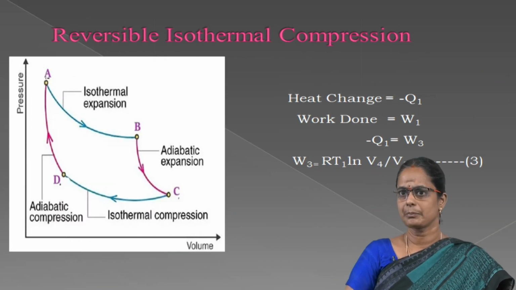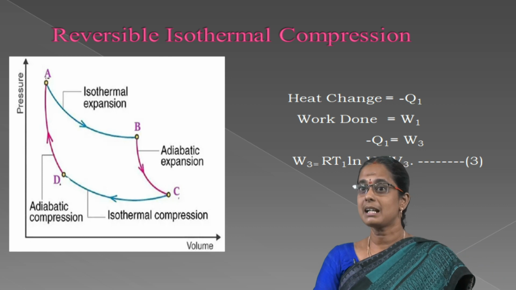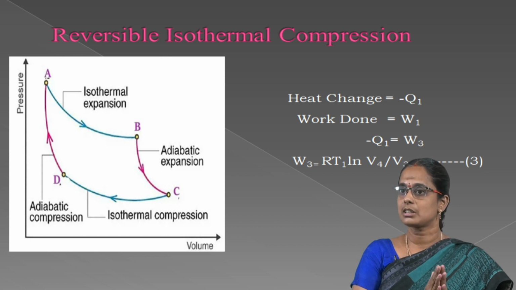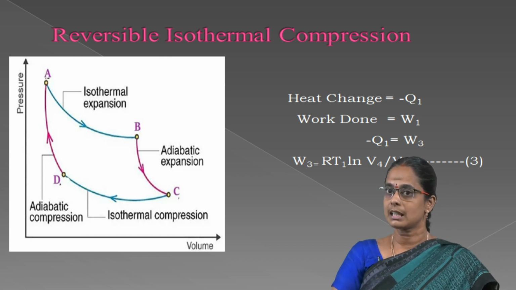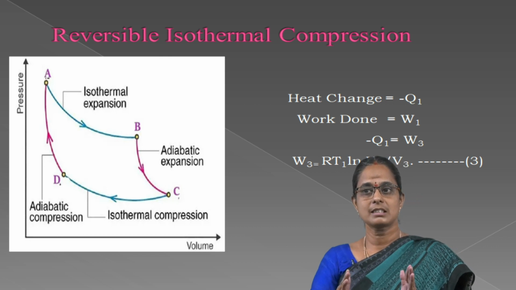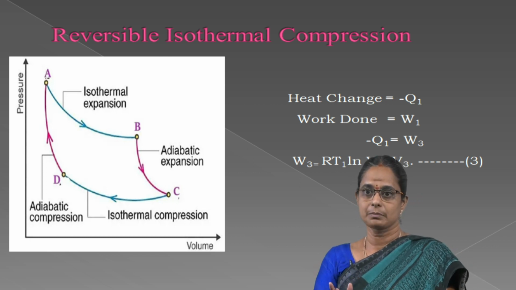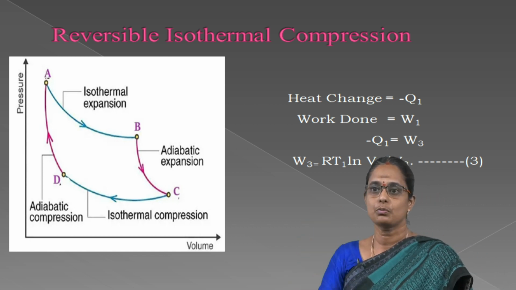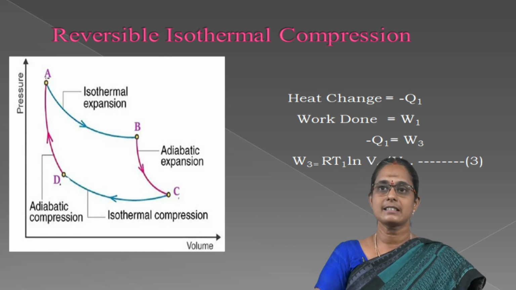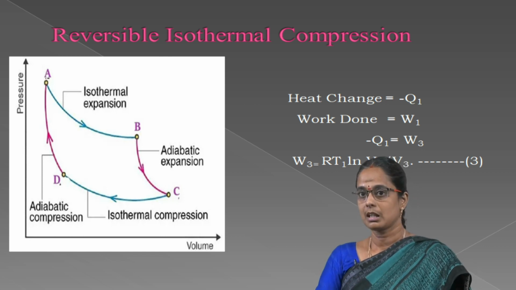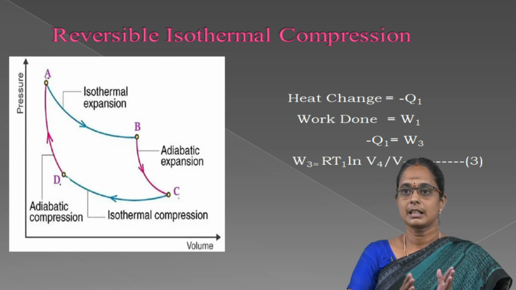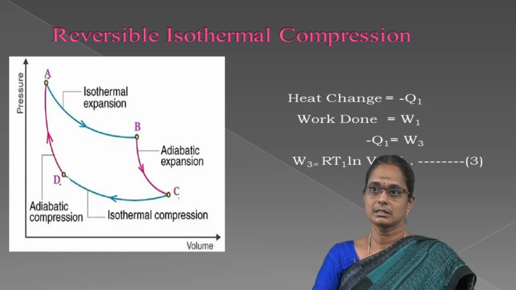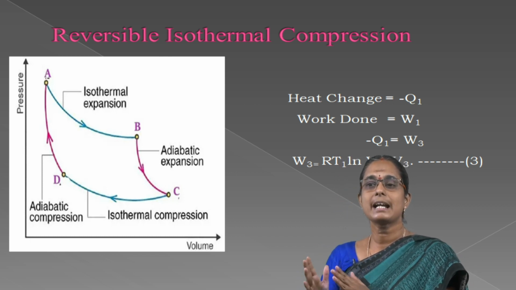In stage 3, reversible isothermal compression, the gas is placed in the reservoir at the temperature T1 and is compressed isothermally and reversibly such that it gives heat Q1 to the reservoir. Thereby the volume decreases from V3 to V4. That is, the heat change is equal to minus Q1. The work done W3 is equal to RT1 ln V4 by V3, that is, W3 is equal to minus Q1.